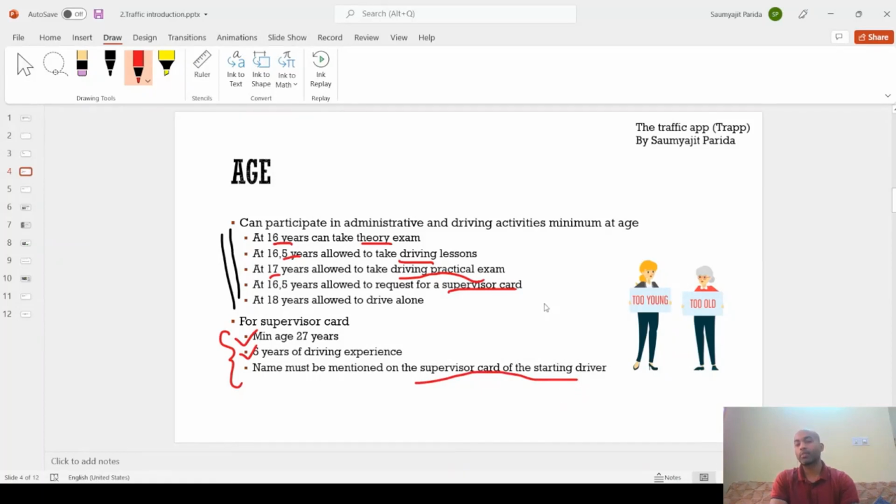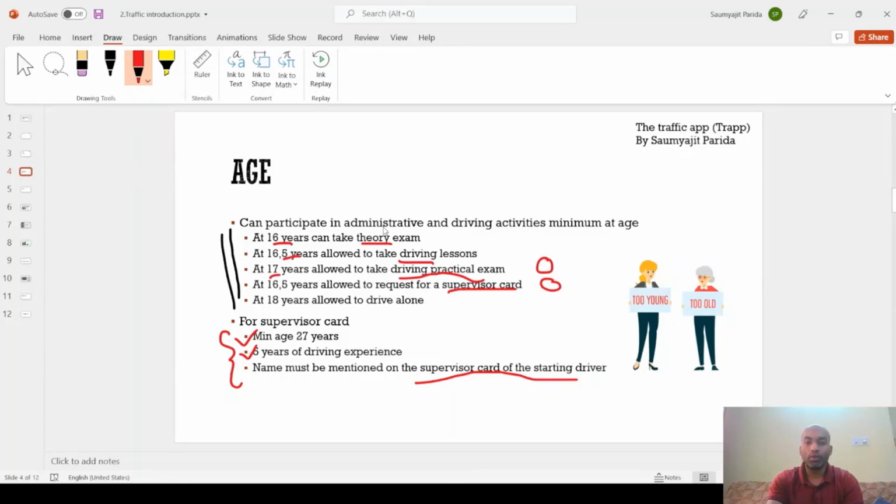So one can expect a question from this part, maybe a question about what is the age when one is allowed to take the practical exam. One question in the knowledge section or in the insight section could be expected from here.